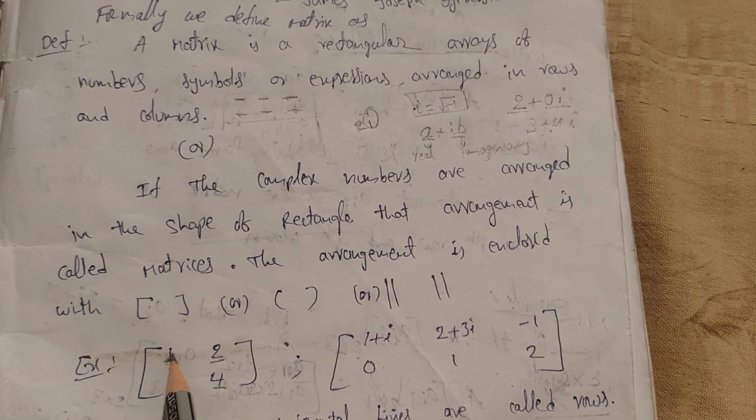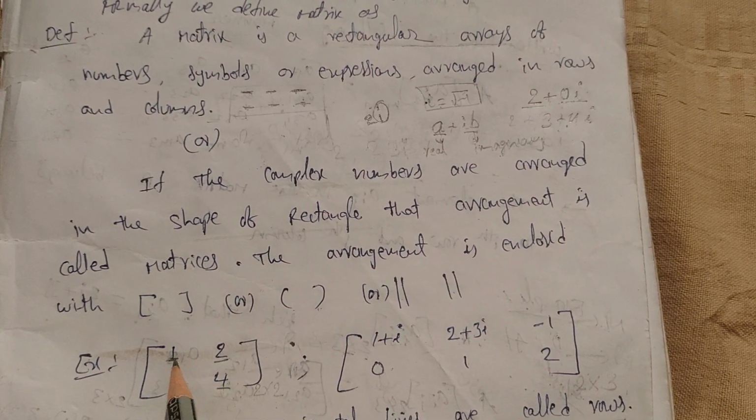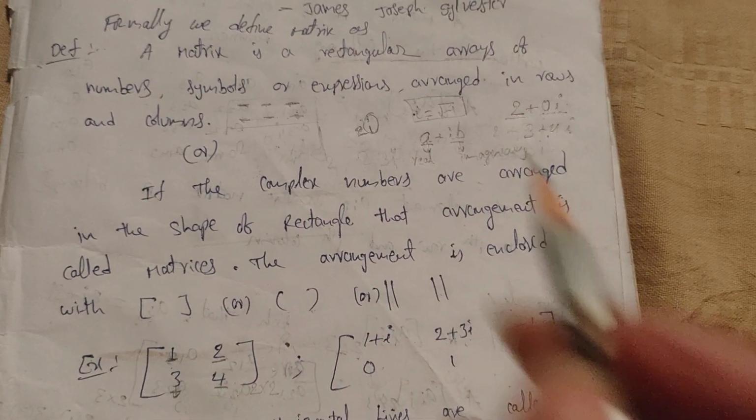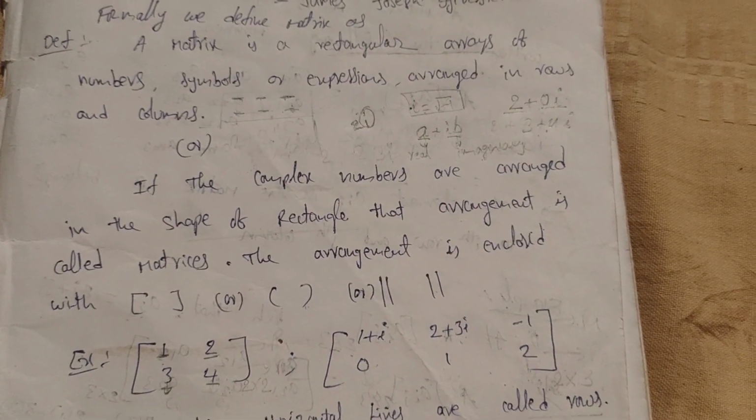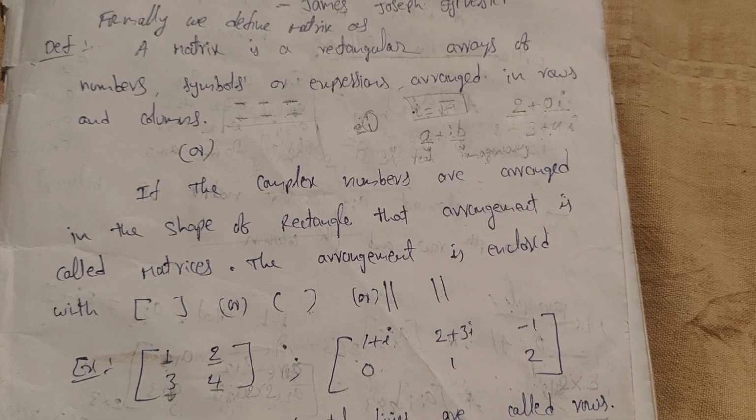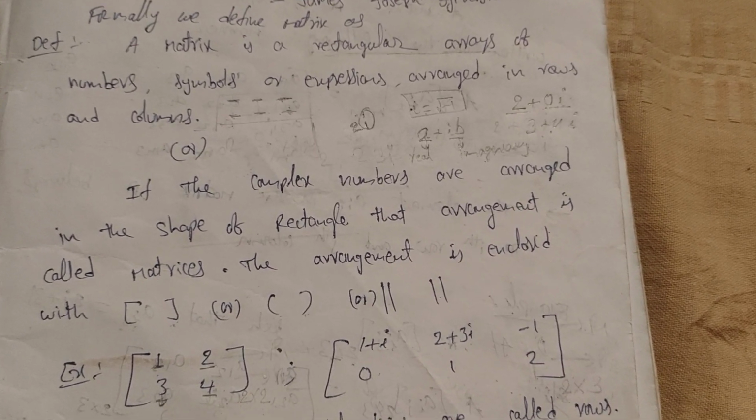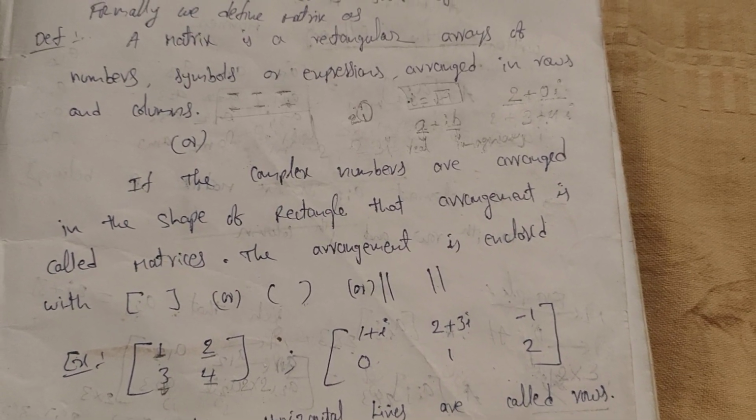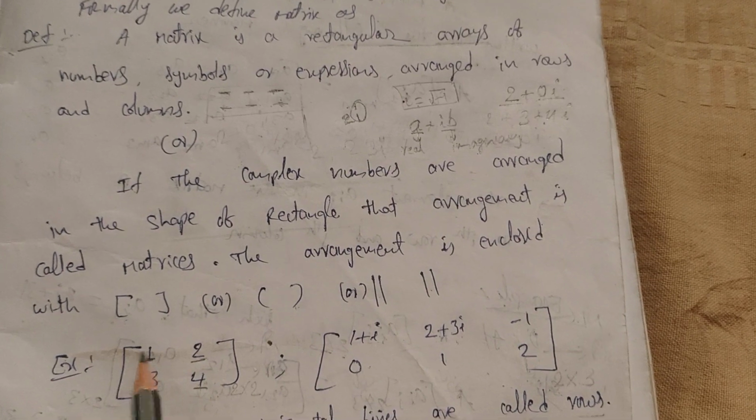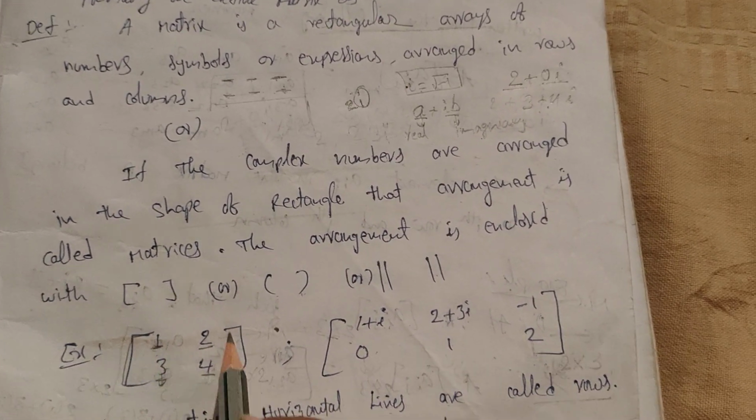So if this arrangement is uniform in a square form, actually I told you rectangular form, but here it is square. One thing you remember, a square satisfies all properties of a rectangle. So that means the arrangement may be in rectangle or square, no problem. And this arrangement is enclosed with these brackets.